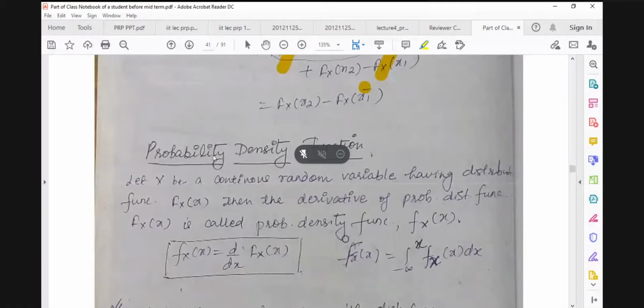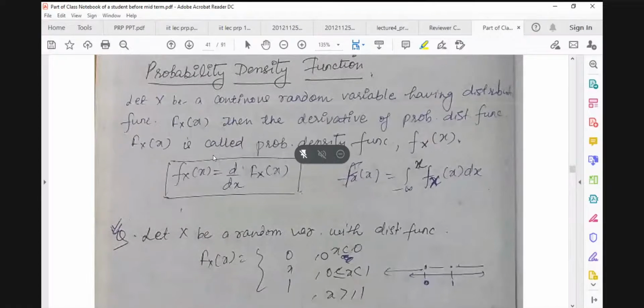Now we have the probability density function. So what is a probability density function? There are generally three kinds of random variable. One is the discrete random variable, which takes only a countable number of values.